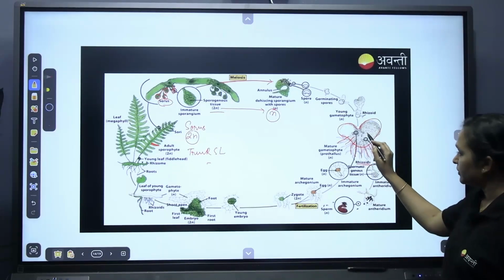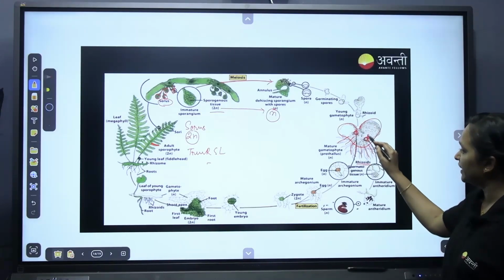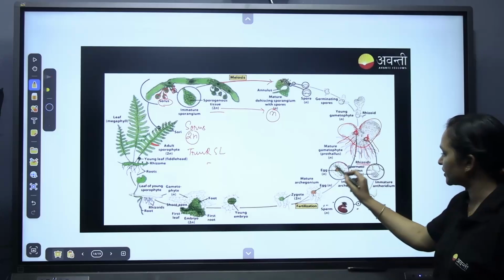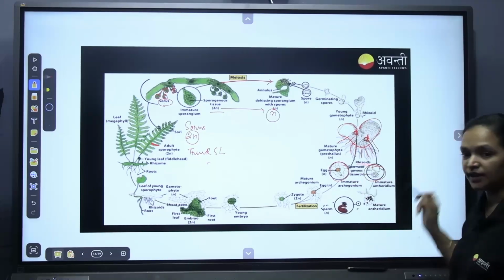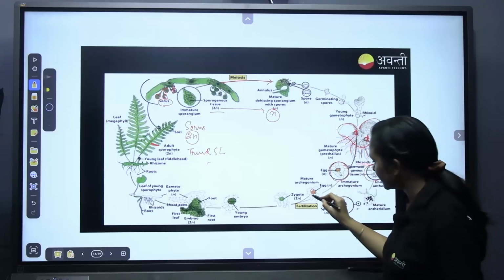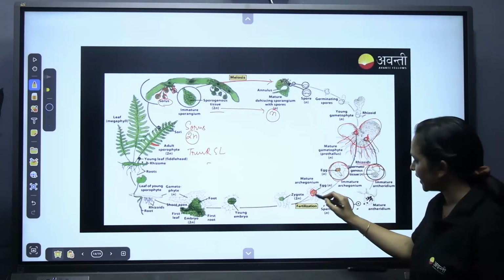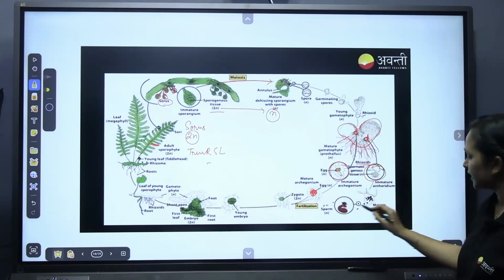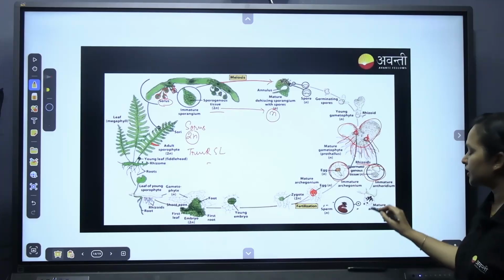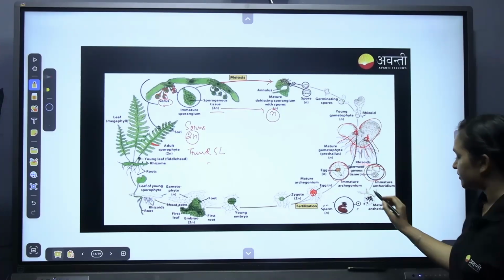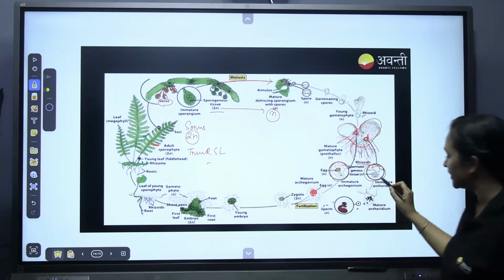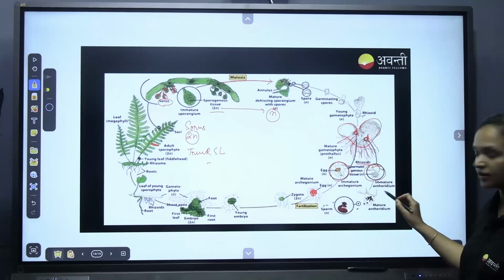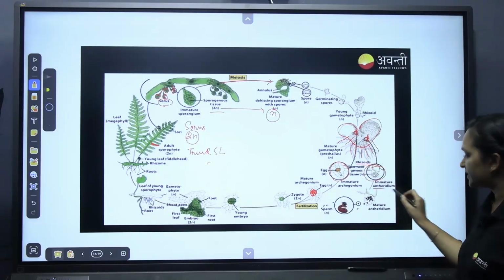Now in the gametophyte we have two structures, the male and female sex organs: immature antheridia and archegonia. When they mature, there is an egg inside the archegonium and antherozoids in the antheridium.